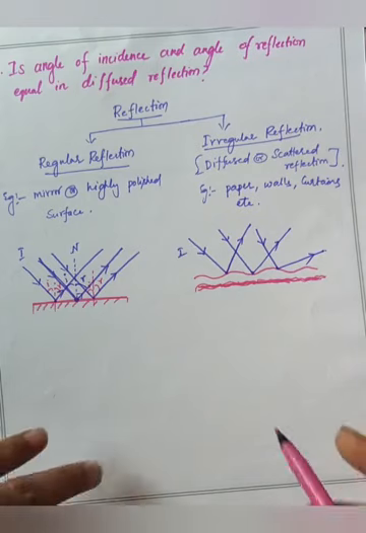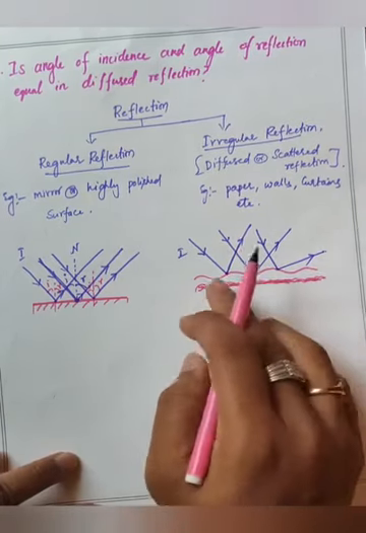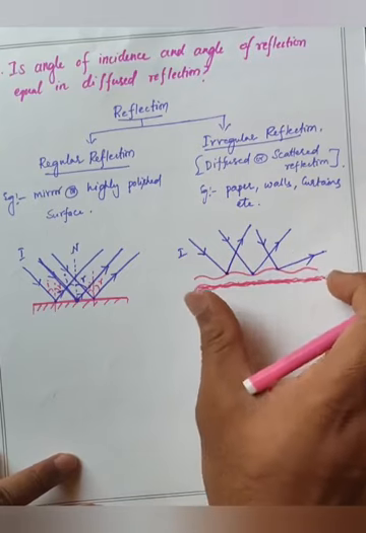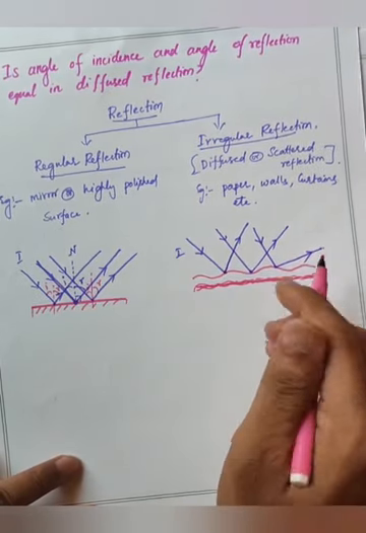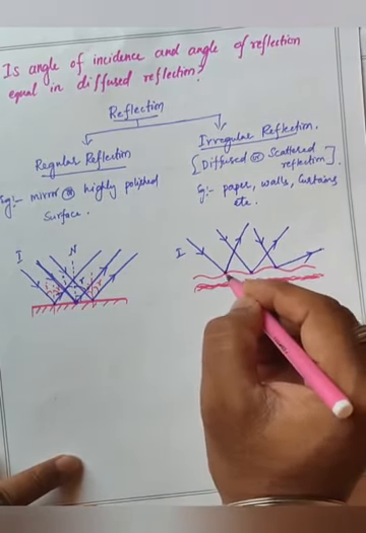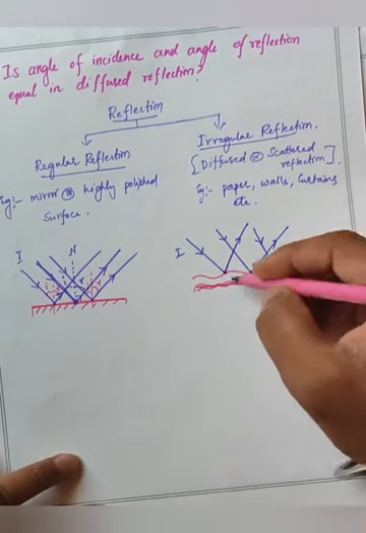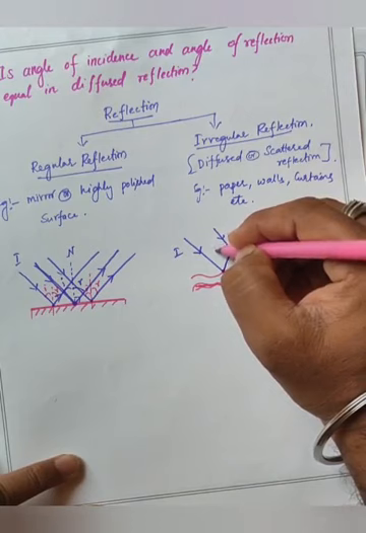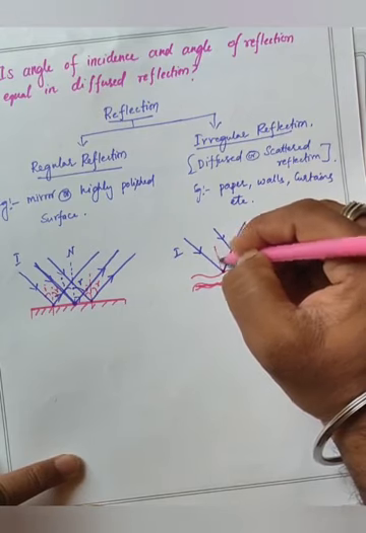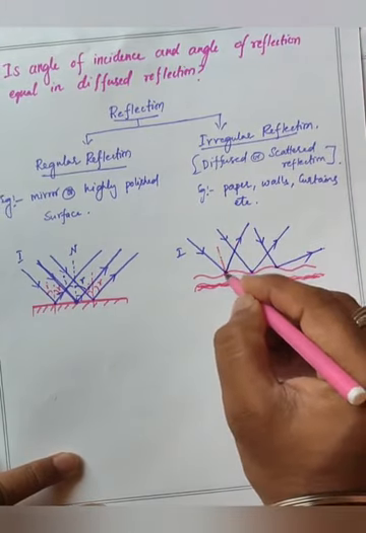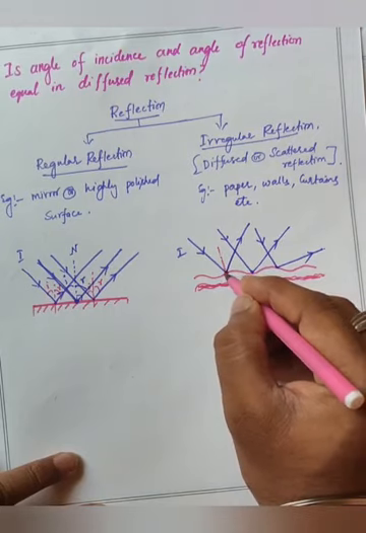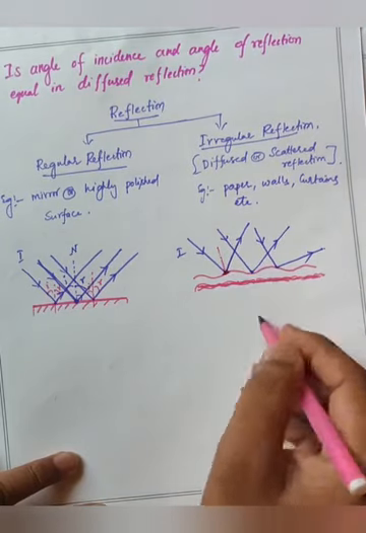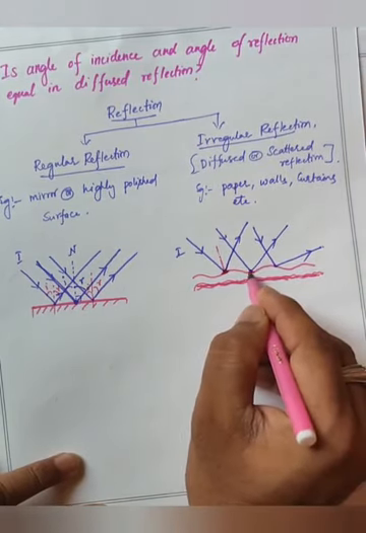We'll see now. So at this particular point, even though this is a curved kind of nature or rough surface, we'll take the normal exactly perpendicular to this particular point. It means I'll assume this particular point to be a straight surface. Here also it is kind of straight surface.